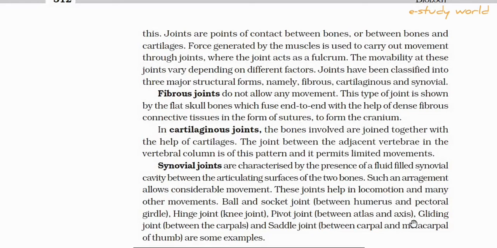We will show you the gliding joint. Gliding joints are present between carpals, and also between tarsals. Saddle joints are present between the carpal and metacarpal of the thumb, only between the carpal and metacarpal of the thumb. These are some examples of synovial joints.